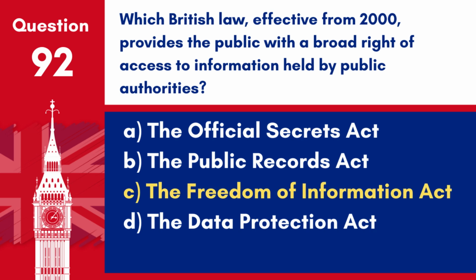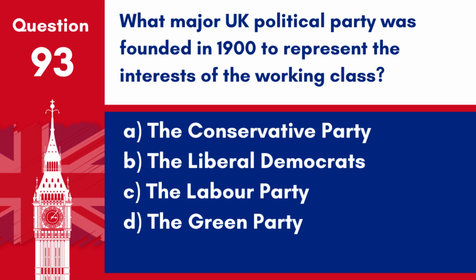Answer. C. The Freedom of Information Act. This act provides the public with a broad right of access to information held by public authorities, aiming to promote transparency and accountability. Question 93. What major UK political party was founded in 1900 to represent the interests of the working class? A. The Conservative Party. B. The Liberal Democrats. C. The Labour Party. D. The Green Party.